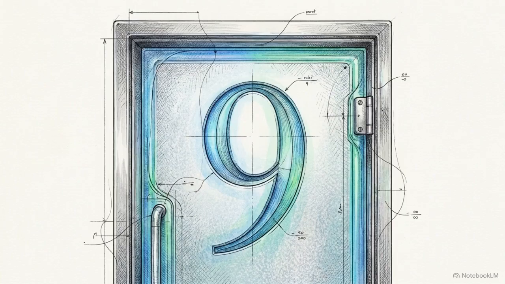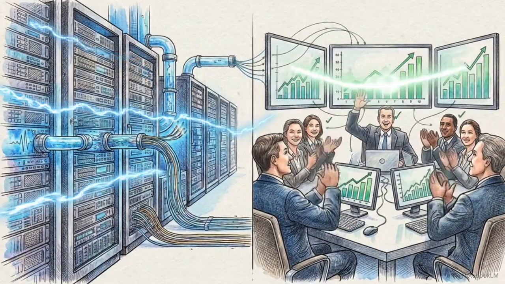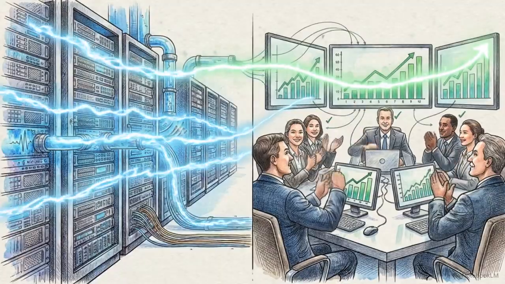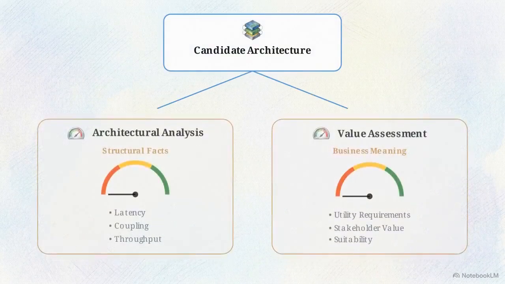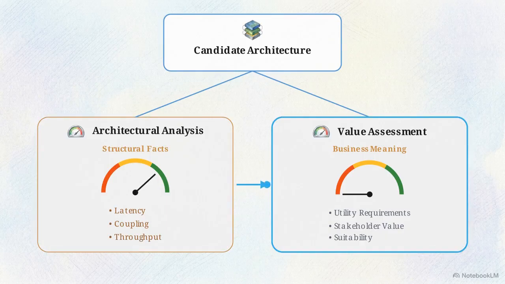The candidate architecture then moves into Clause 9, Architecture Evaluation. The standard mandates that technical metrics are not measured in isolation. They must be proven suitable against the business context. This validation uses a dual-axis filter with two dials: architectural analysis on the left and value assessment on the right. Architectural analysis measures structural facts like network latency and module coupling. Value assessment interprets those facts against the stakeholder's original utility requirements.